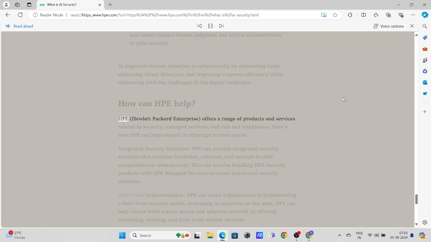How can HP help? Hewlett Packard Enterprise offers a range of products and services related to security, managed services, and risk and compliance. Here's how HP can help expand its offerings in these areas. Integrated security solutions. HP can provide integrated security solutions that combine hardware, software, and services to offer comprehensive cybersecurity. This can involve bundling HP security products with HP managed services to create end-to-end security solutions.